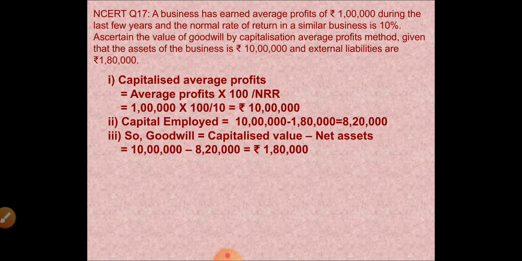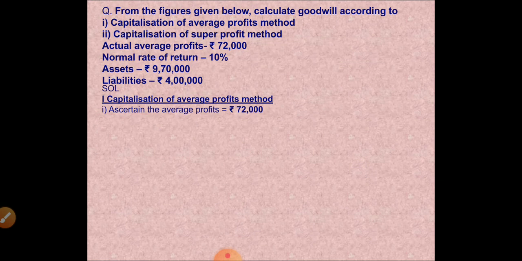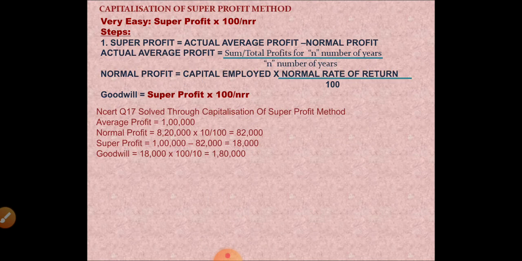When you calculate goodwill by capitalization of average profits method, the goodwill is 1,80,000. When you calculate goodwill by capitalization of super profits method, the goodwill is 1,80,000. So what does this mean? Under both the methods, the value of goodwill will be same. So when a question is ambiguous as to which method you have to follow, you can follow any method.